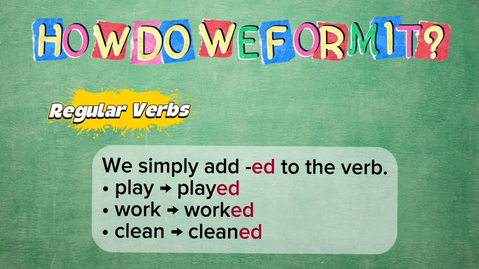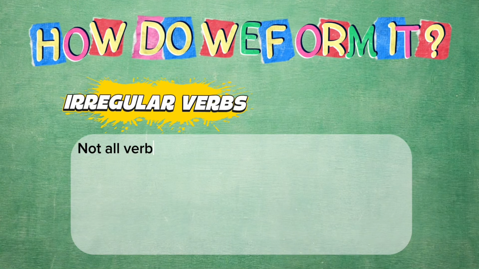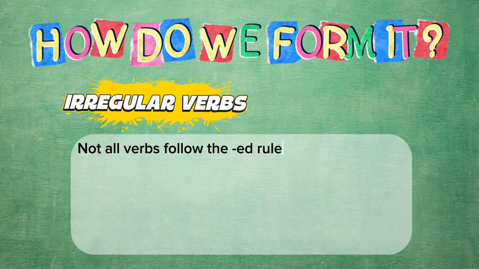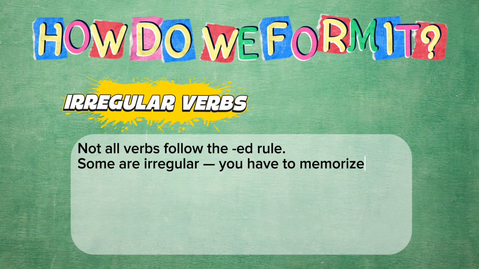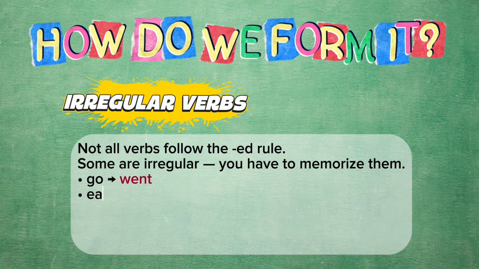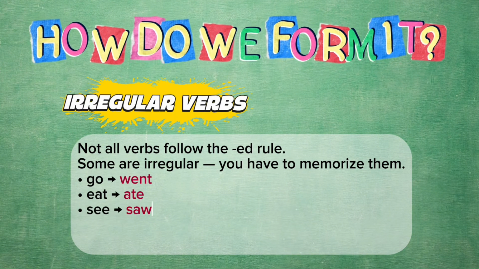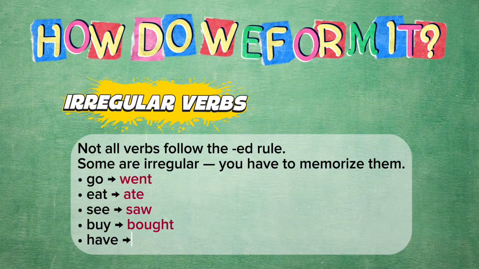However, not all verbs are regular. Some of them are irregular. This means not all verbs follow the ed rule. Some are irregular, which means you have to memorize them. For example, go, went, eat, ate, see, saw, buy, bought, and have, had.